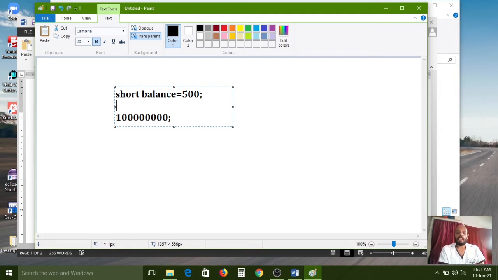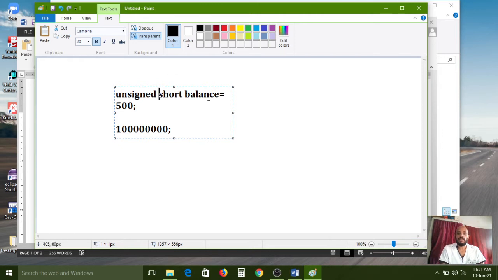So while creating the variable, what is the data type here? Short data type. What is the short data type range? If you use unsigned short, the range is 65,536.